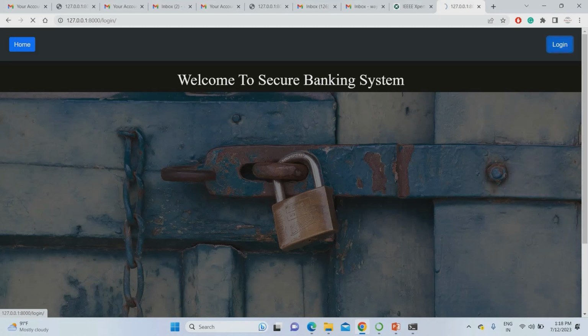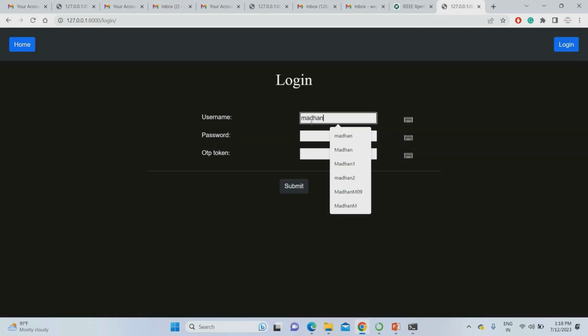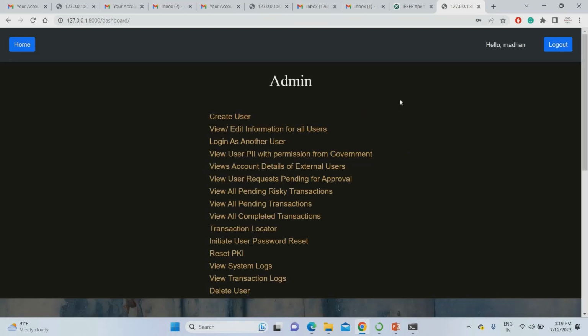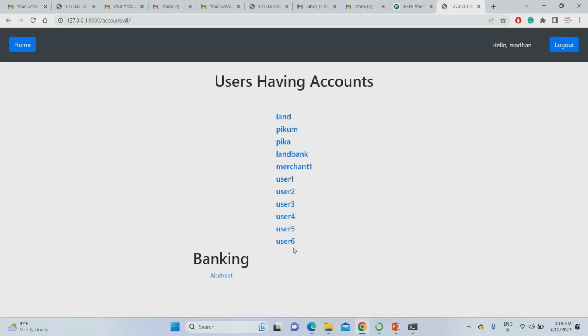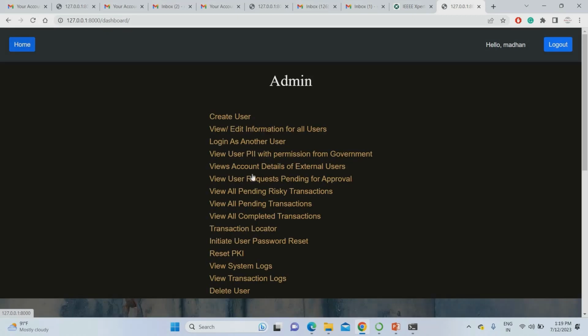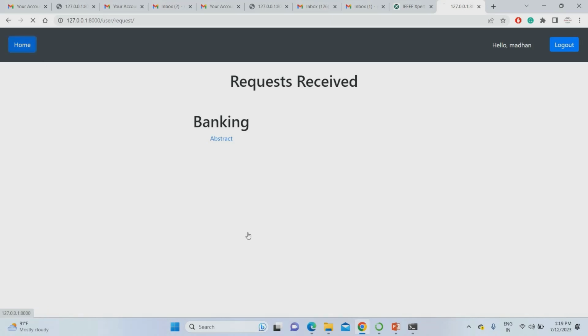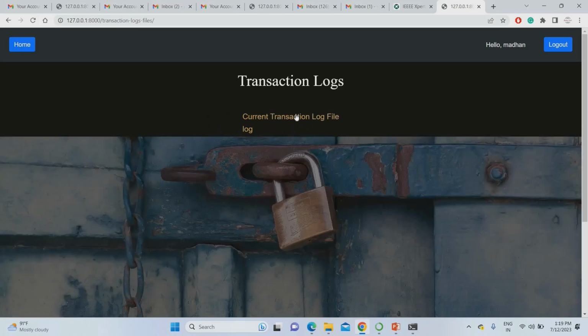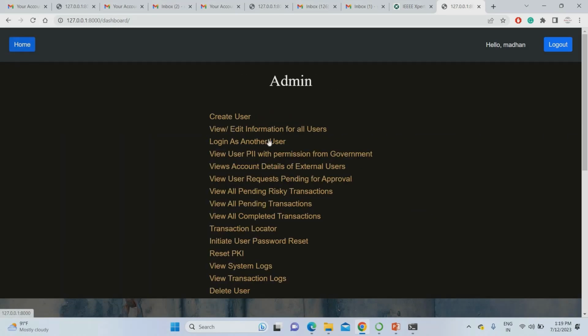If you want to go to the admin, you can use the admin name. Then you can use a different name also, as I mentioned earlier. You can use different names, different admin passwords also. You can set them by your own, not an issue. Once submitted you can see all the data. You can see the accounts of each and every user, as well as the user requests pending for approval, everything you can access. Also you can see the transaction details and view the complete transaction logs. Everything the admin can use.